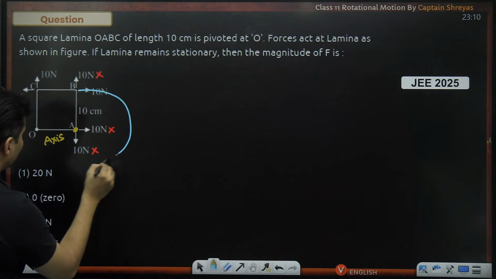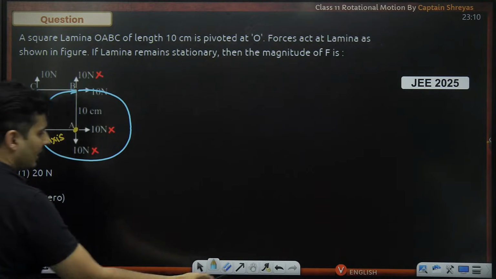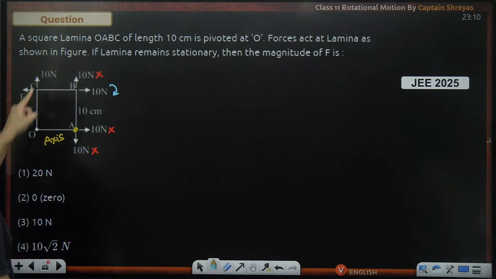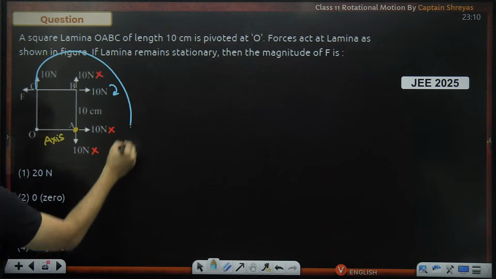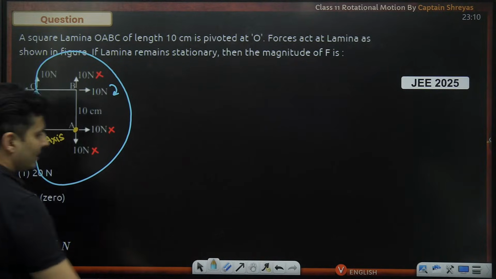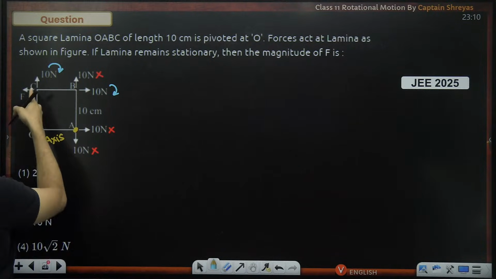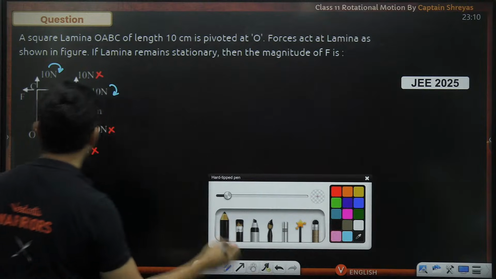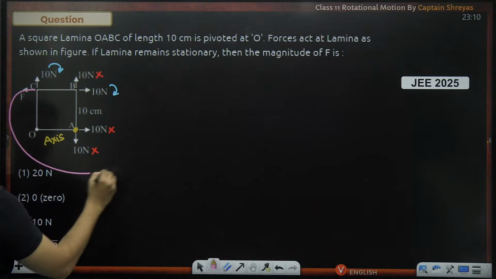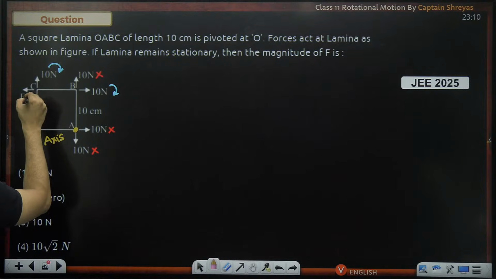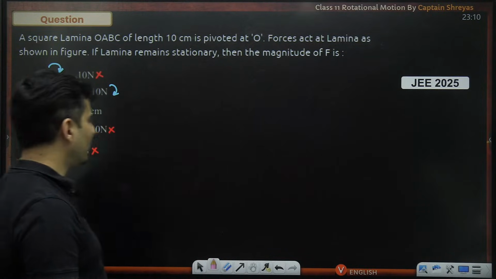This is rotating like this, so it is creating a clockwise torque, as you can see. This 10 Newton is also making it go in the clockwise direction, so this 10 Newton also will create a clockwise torque. There is only one force remaining, which is this one. And this force about that axis is going anti-clockwise. So this force will be the only force creating anti-clockwise torque.